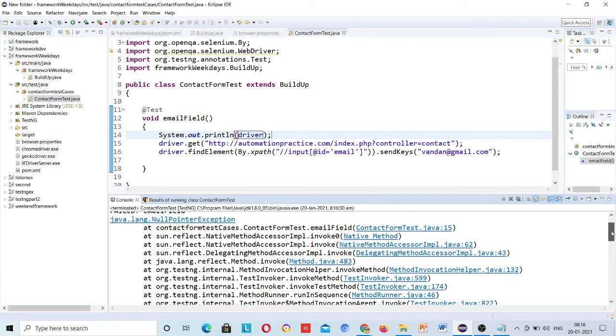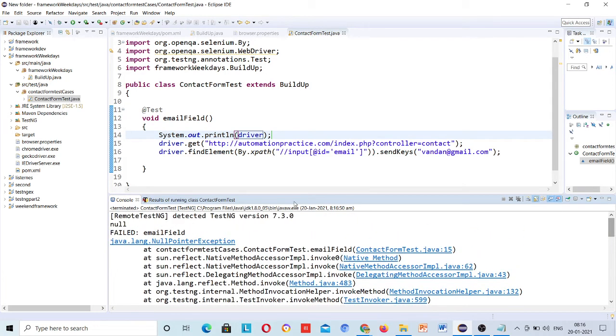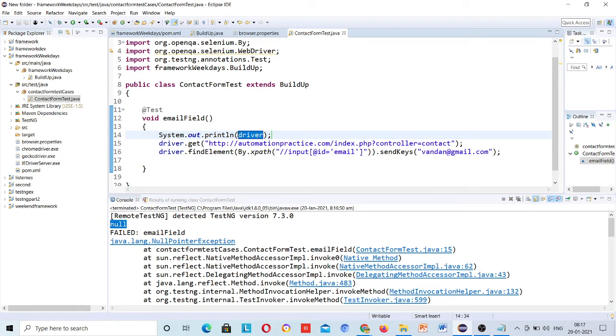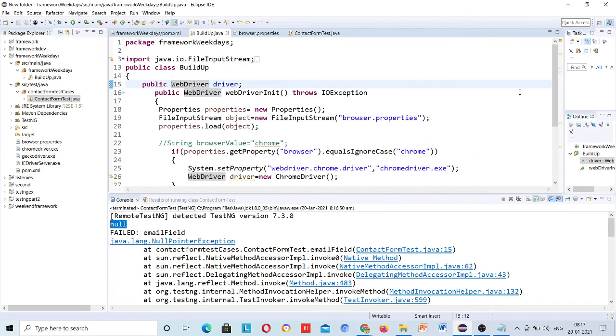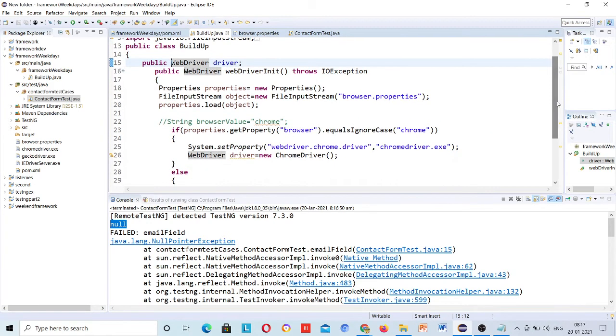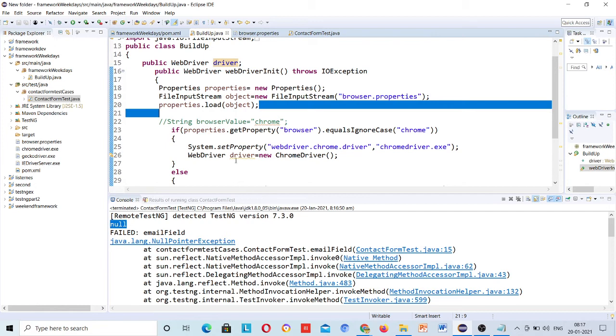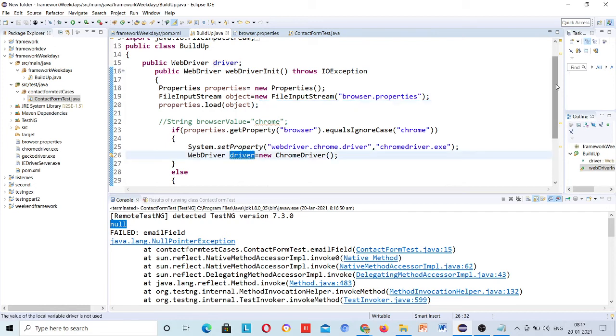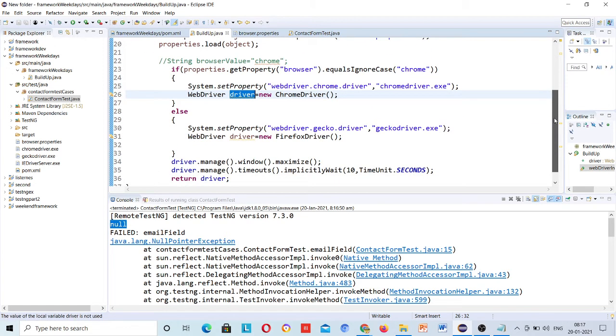See the value which I have printed, null. And why is this driver information coming as null? I am extending this class build up, and build up has this public driver, right, and now this driver was updated here, then I am launching which browser?